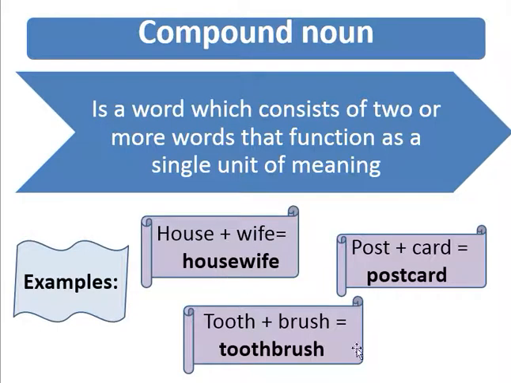Second example, post and card. Two different complete words. But when we join them together, it becomes postcard. Toothbrush. Tooth itself is a complete word and brush is another word. And when we join them together, it becomes toothbrush.